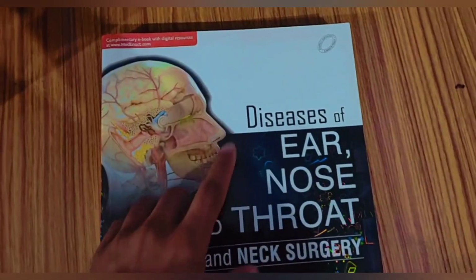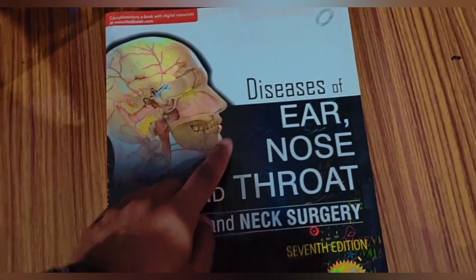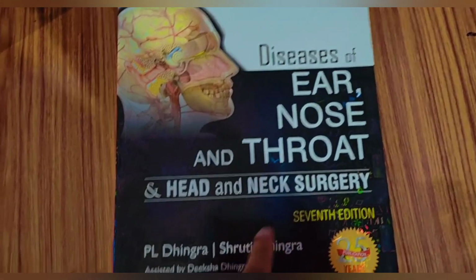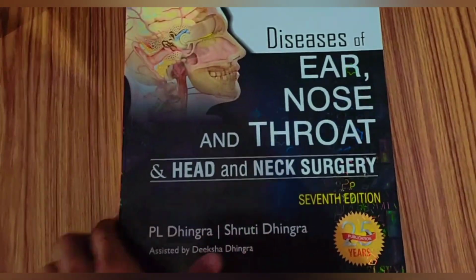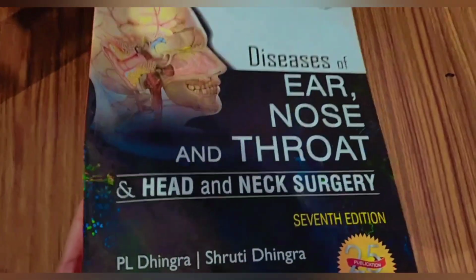Okay, so for ENT, you have to use this book, that is Diseases of Ear, Nose and Throat, Head and Neck Surgery, written by P.L. Dhingra and Shruti Dhingra. Okay, and this is the 7th edition. This is the latest edition.